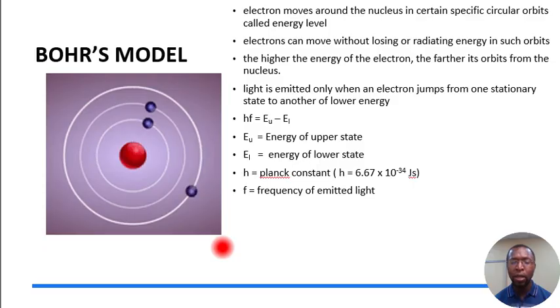And the scientist that did prove him wrong was Bohr. Bohr's model proved Rutherford's model wrong. In his experiment, he found out that atoms are actually stable and that there is no continuous emission of light, but rather just line spectra.